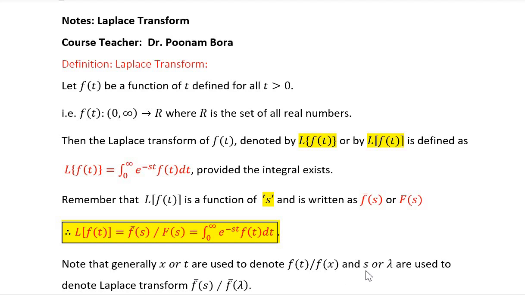And after the Laplace transform has been found out, the notation for the variable is s or lambda. So it is small f of t, small f of x, and after transformation it could be f bar s or f bar lambda. These two notations t and x are generally used for the function whose Laplace is to be obtained, and s or lambda is used when we obtain the Laplace of this function.